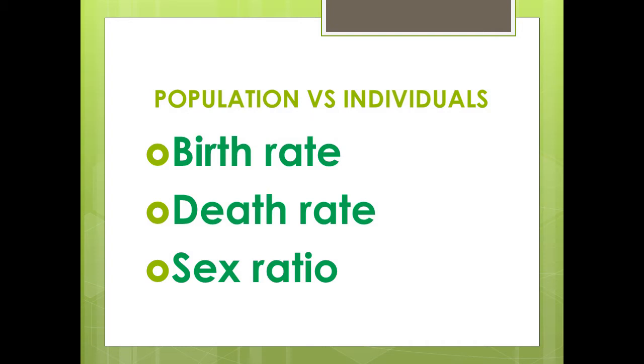And an individual can only be either a male or a female. And there can be no ratio. But in a population, you will try to find out the number of males to the number of females as a ratio. And it is referred to as the sex ratio.